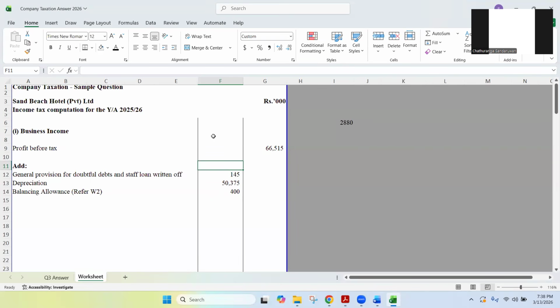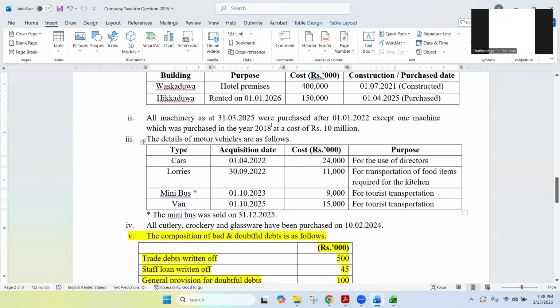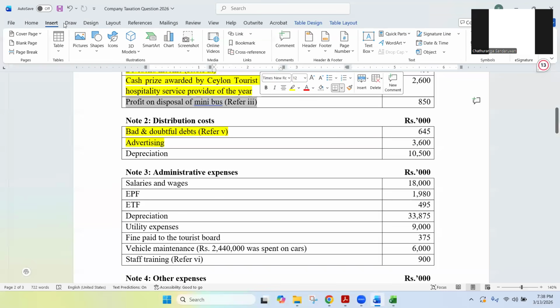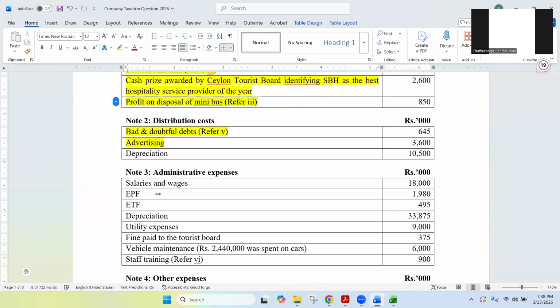Both in capital allowances and the balancing allowance. Any issues? Right. Okay, let's go back to the question. So we have now completed profit on disposal as well. I'm going to highlight that.